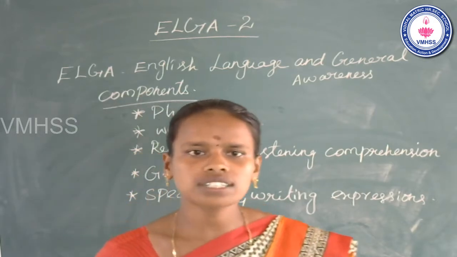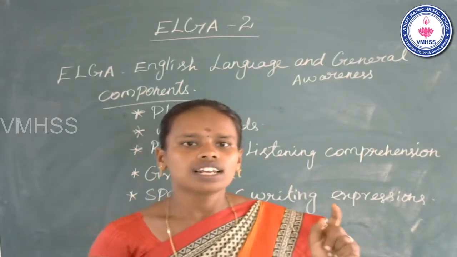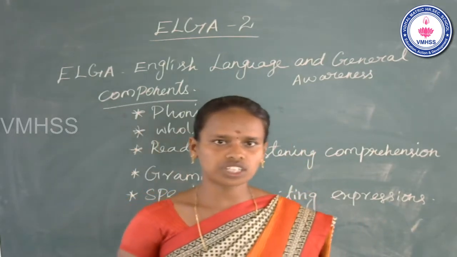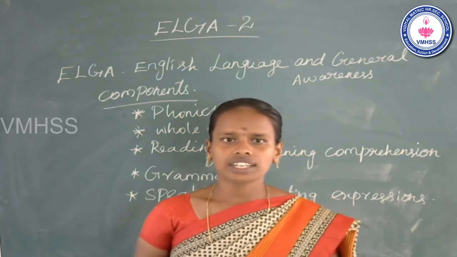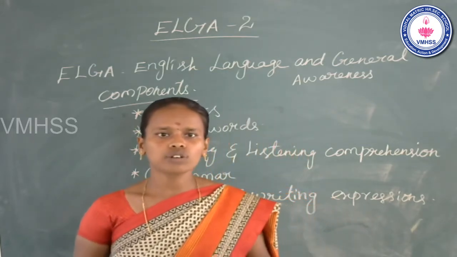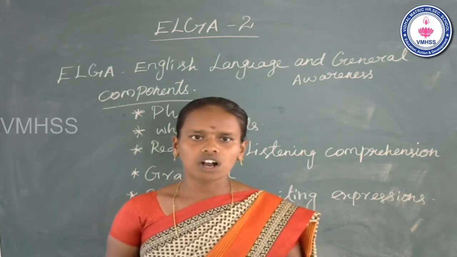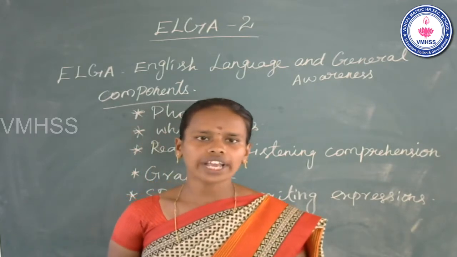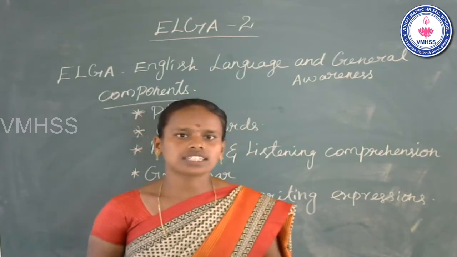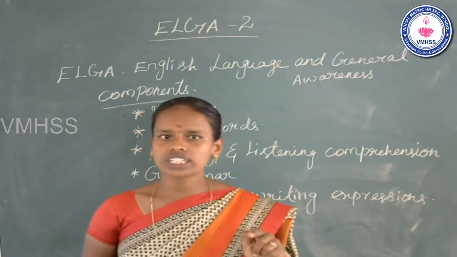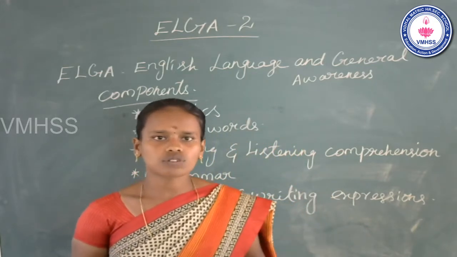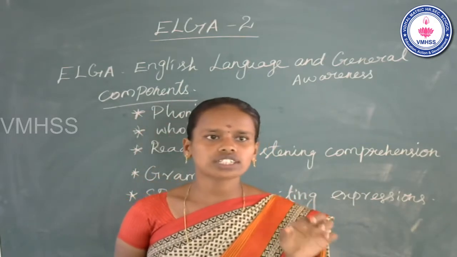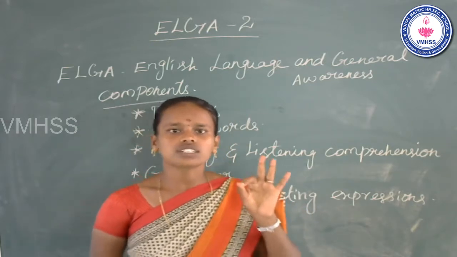Students, you know the alphabets? Yes, it has 26 letters. A, B, C, D, E, F, G, H, I, J, K, L, M, N, O, P, Q, R, S, T, U, V, W, X, Y, Z. These 26 letters have their own sounds. Each letter produces different sounds.